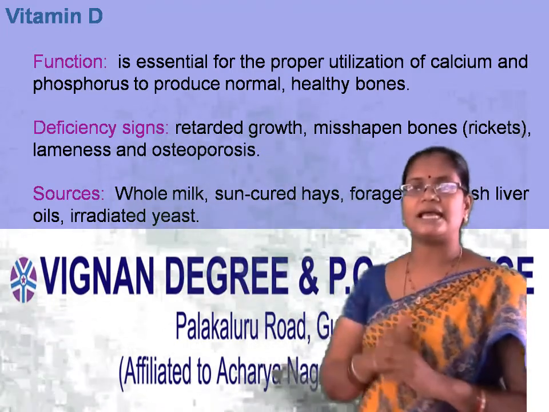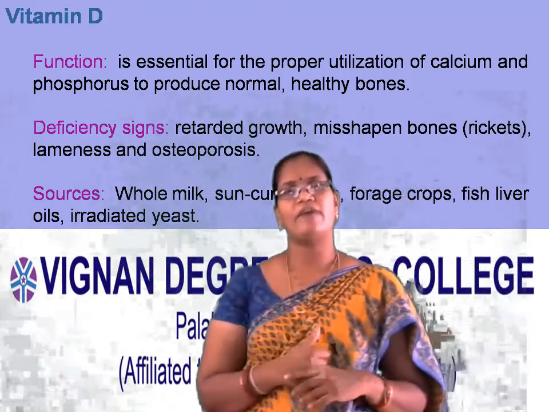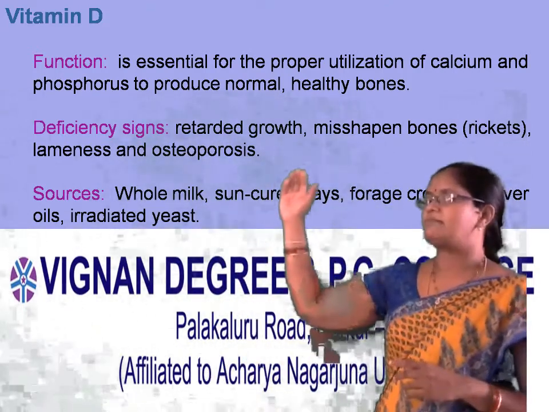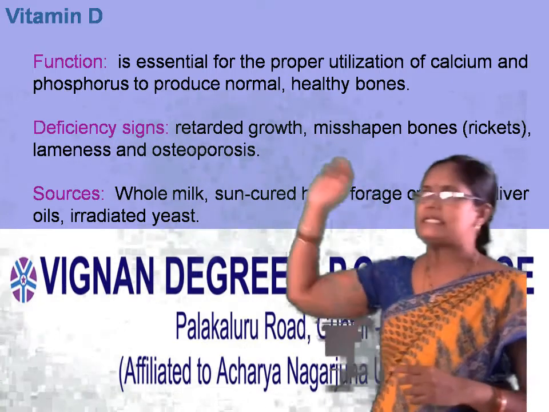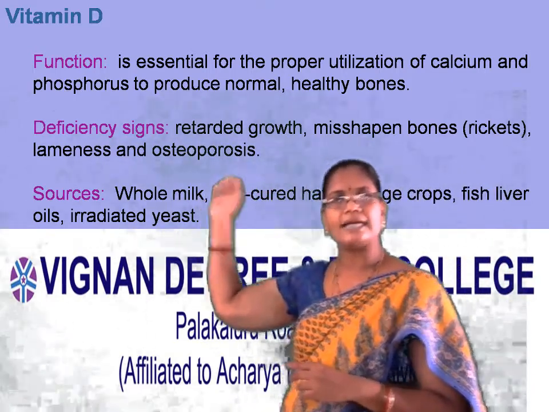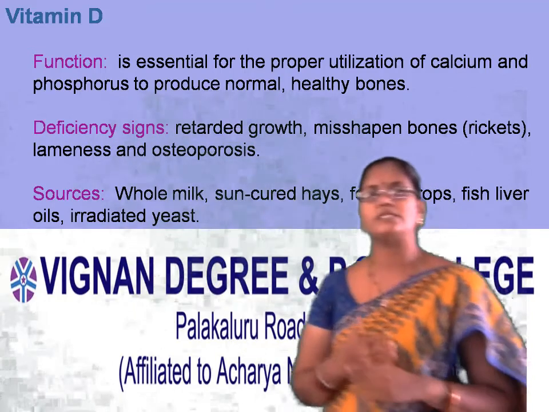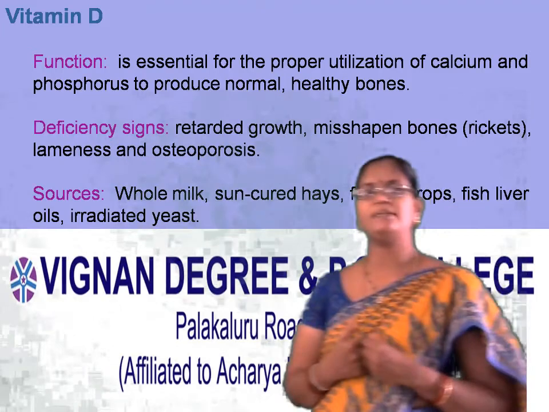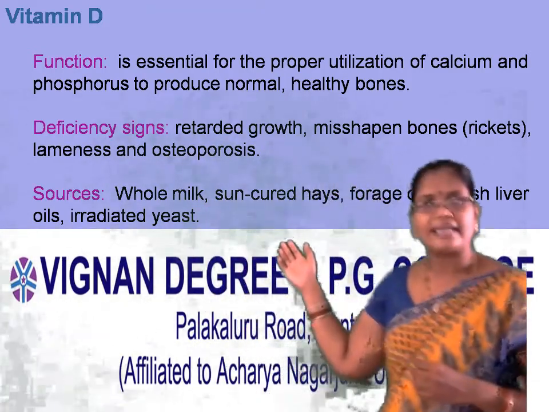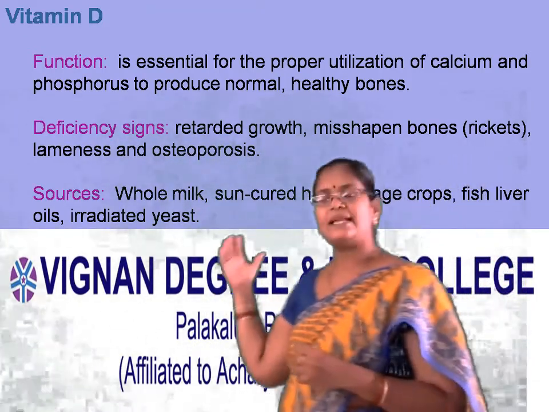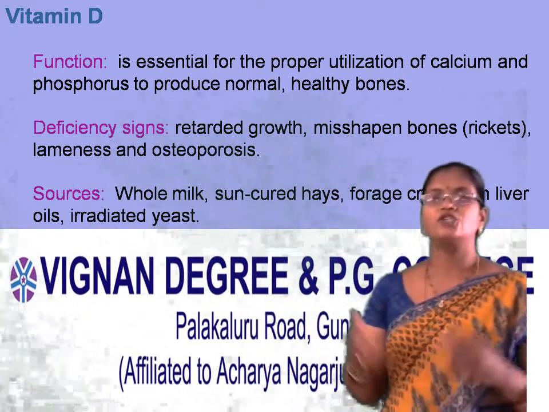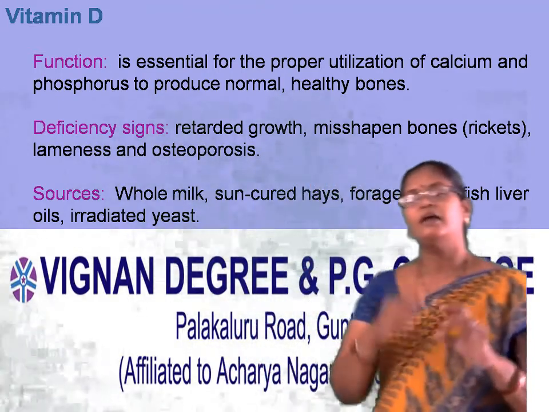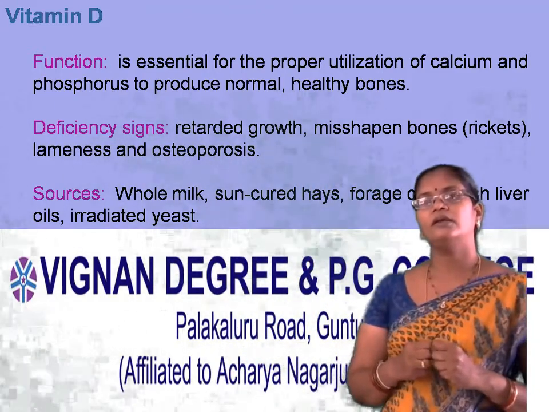Coming to the deficiency signs, in the absence of vitamin D, the main symptom seen is retarded growth and misshapen bones. Misshapen means the positioning or the structure of the bones will be changed, and that condition is called rickets. Lameness and osteoporosis are also seen. So mainly in conditions like rickets, lameness and osteoporosis, the bones will be damaged.